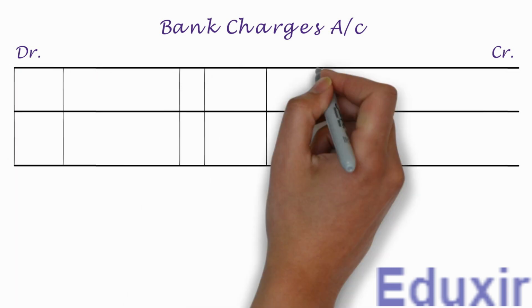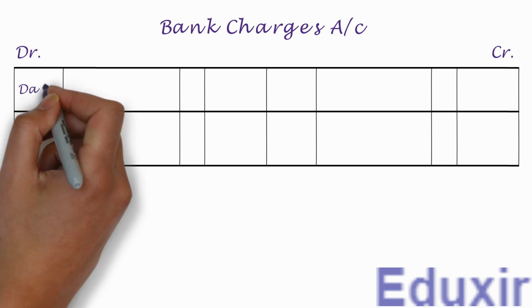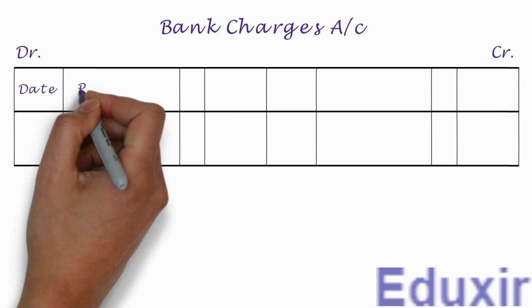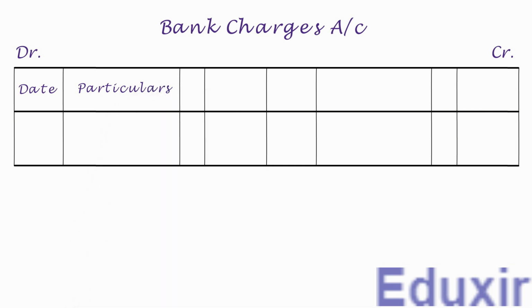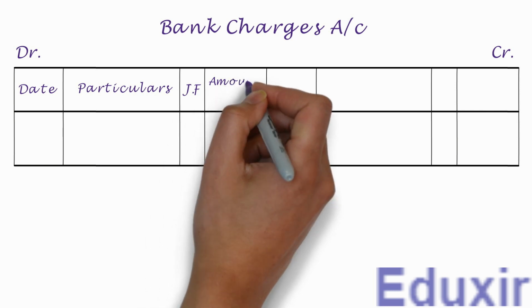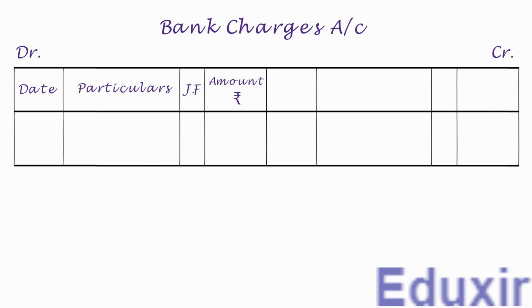Let us now have the column headings for date, particulars, journal folio, and amount in rupees on the debit side. Let us have the same columns on the credit side also.